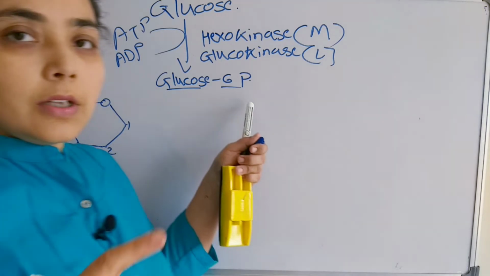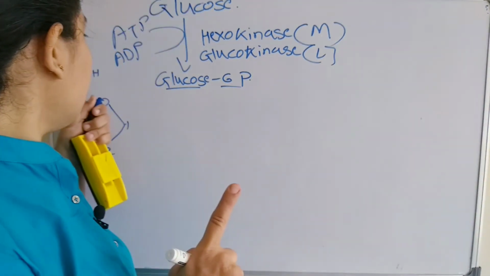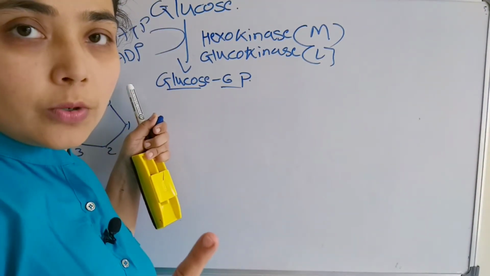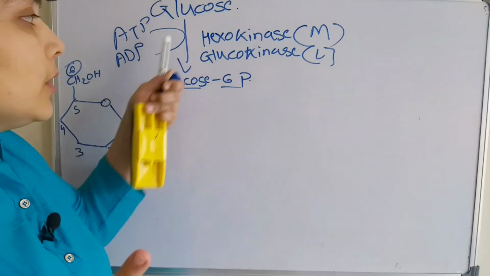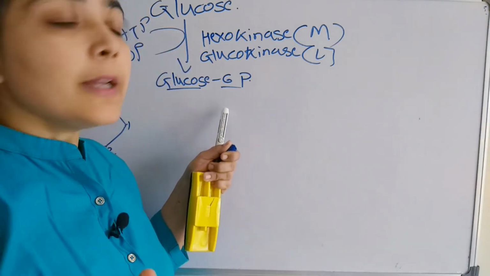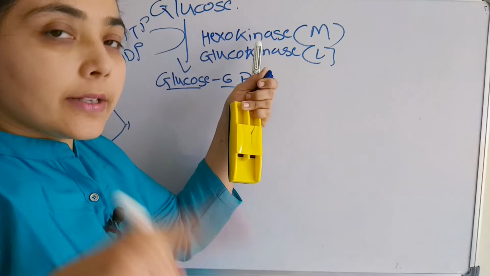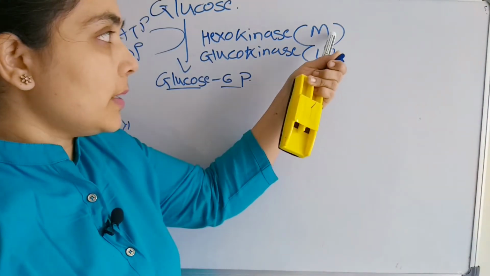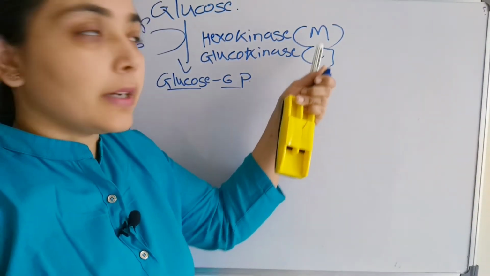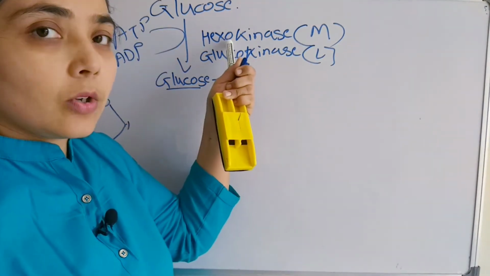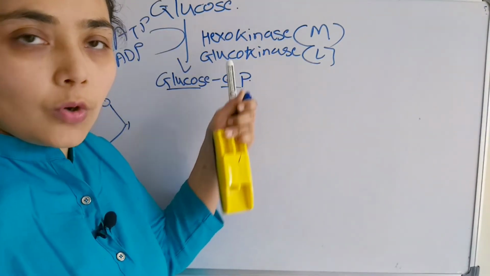So first, one phosphate group will attach at the 6th position of glucose. So glucose will convert to glucose 6-phosphate in the presence of the enzyme either hexokinase or glucokinase, depending upon which tissue it is. If it is muscle then hexokinase, if it is liver then glucokinase.